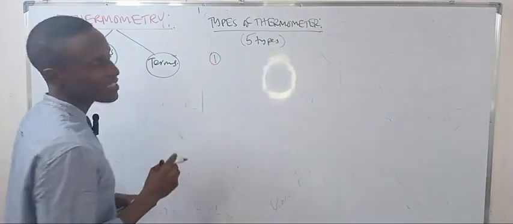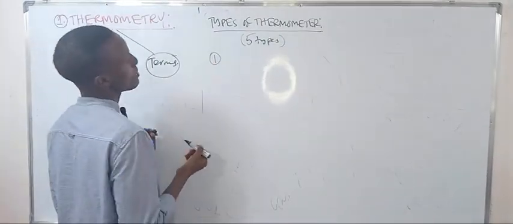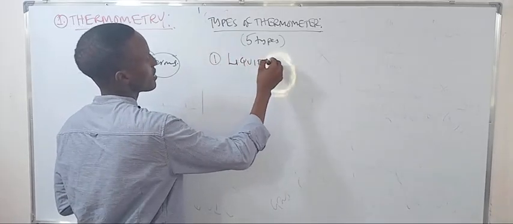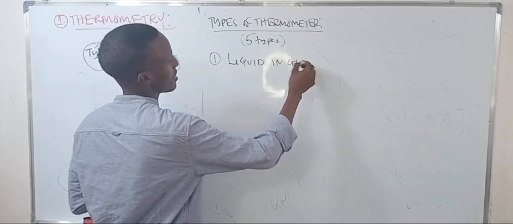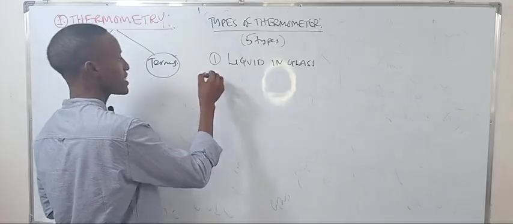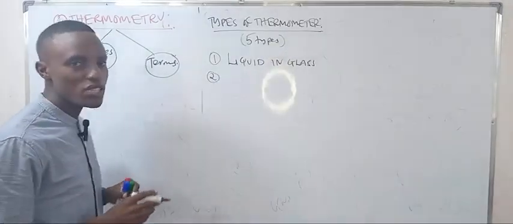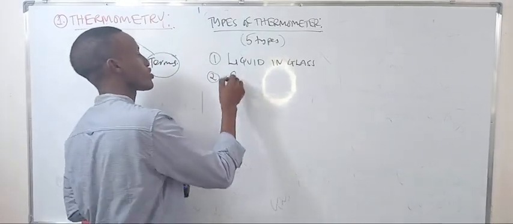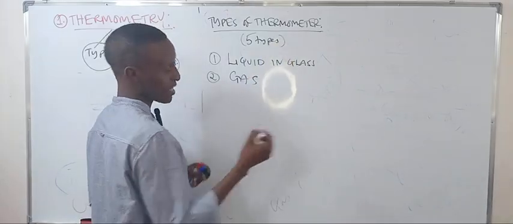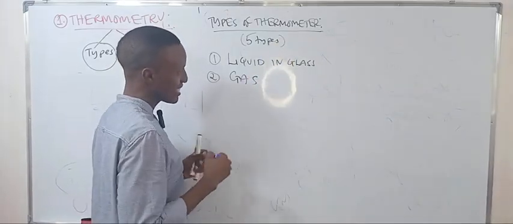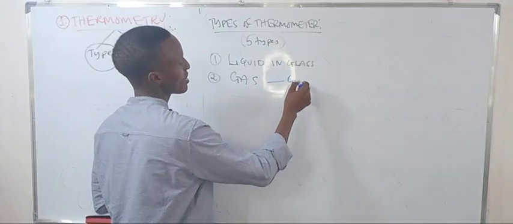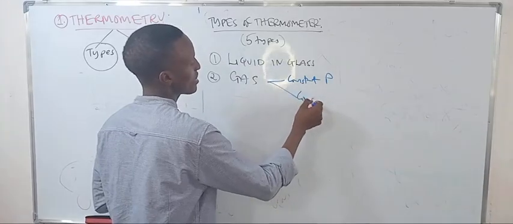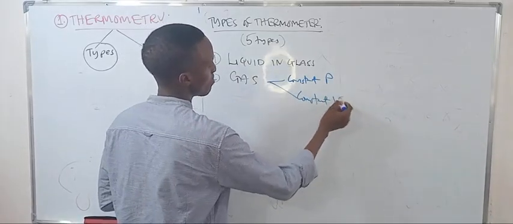The first one is the liquid in glass thermometer. The second is the gas thermometer, which has 2 types: constant pressure or constant volume.